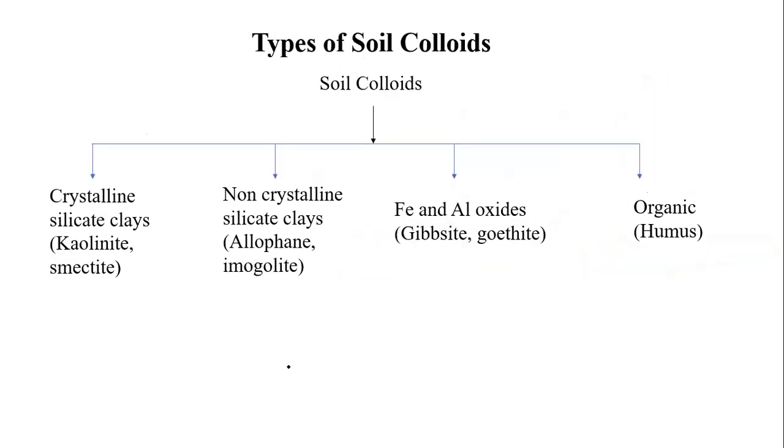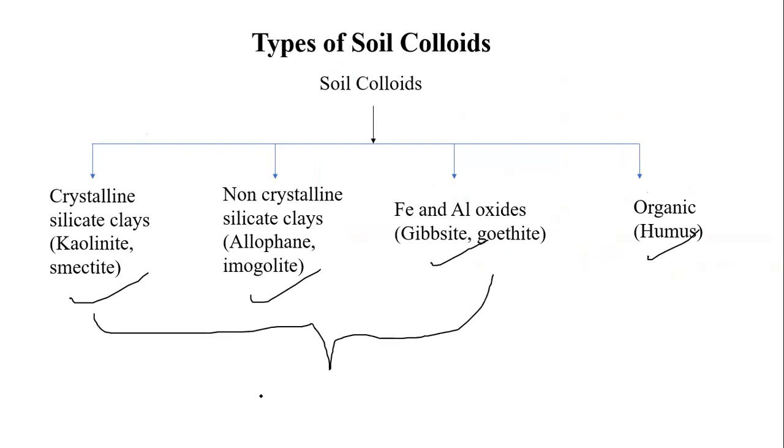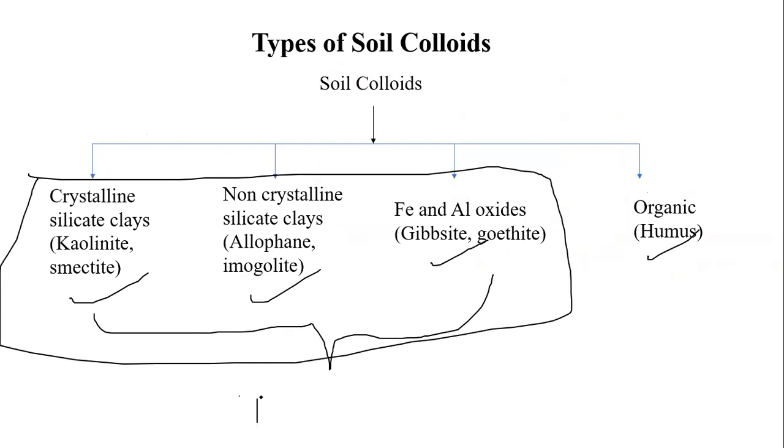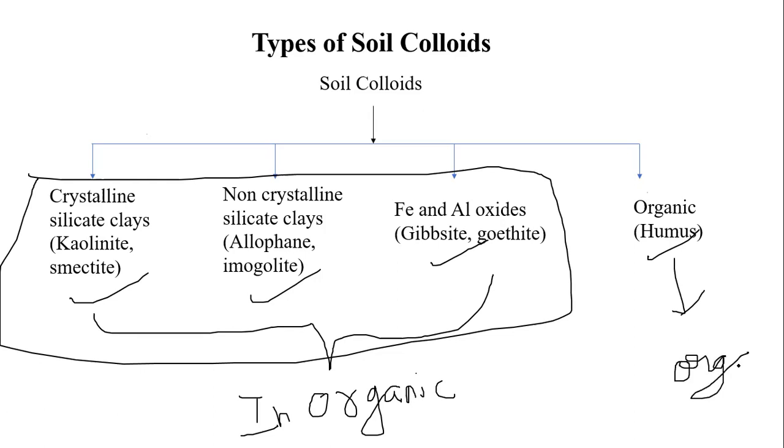Now let us see, students, coming back again to the soil colloids. We can see how many types of colloids there are. You can see crystalline, non-crystalline, iron and aluminum oxides, and organic. What type of colloids are these? Inorganic. Yes, these are the inorganic colloids. They're all inorganic. What about this? Come on, what about this? Organic colloids. Yes, it's an organic colloid.